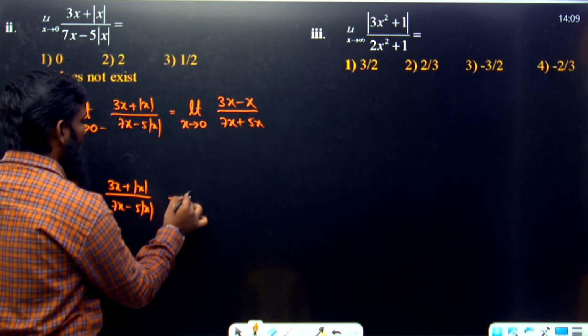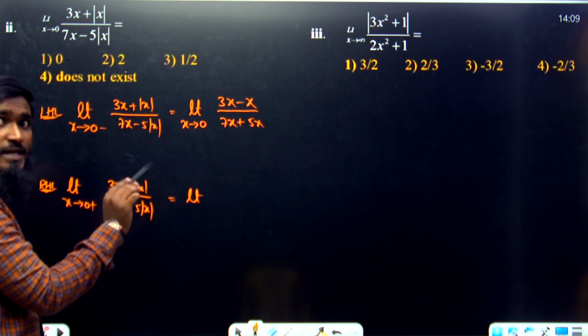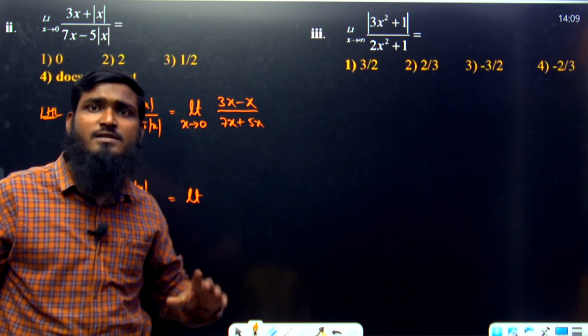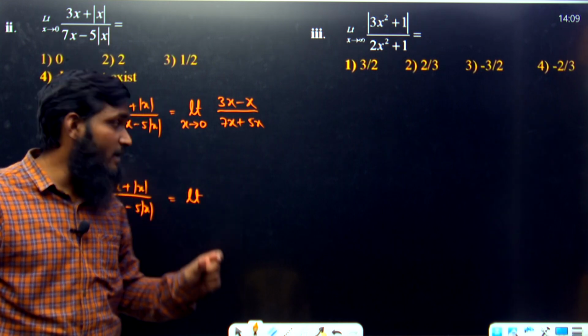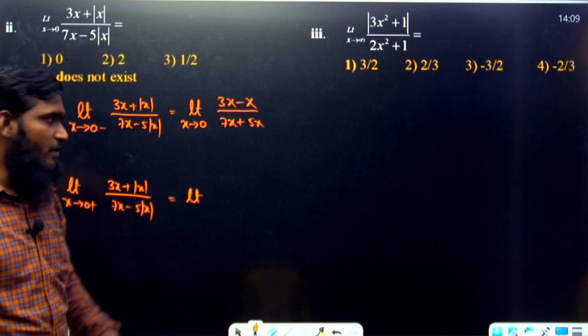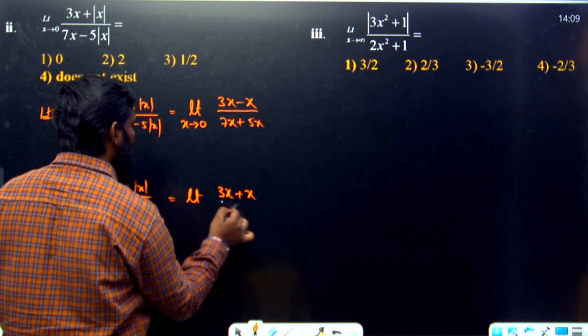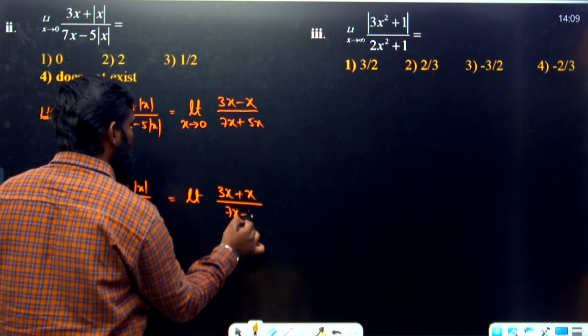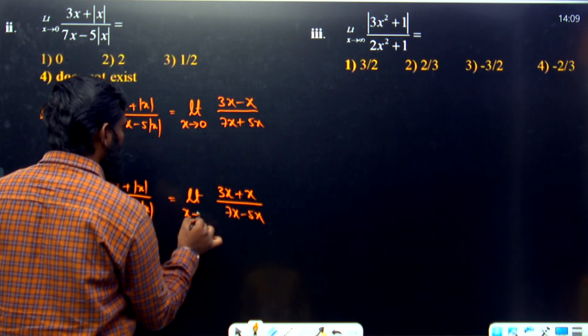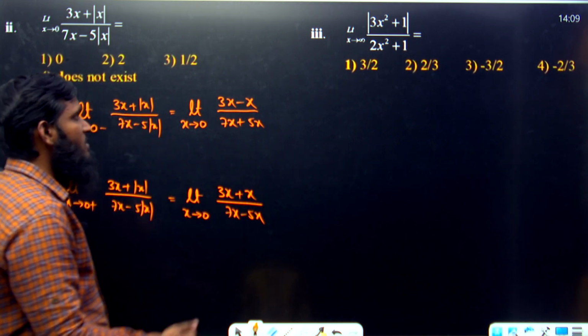Now in this part, where you are taking 0 plus, this x value is 0 plus. 0 plus means somewhat greater than 0. If this value is greater than 0, then what do we have to write? f of x only. So let us write this part as (3x plus x) divided by (7x minus 5x), and limit x tends to 0. 0 minus we have removed, 0 plus we have removed. Now let us simplify this part.